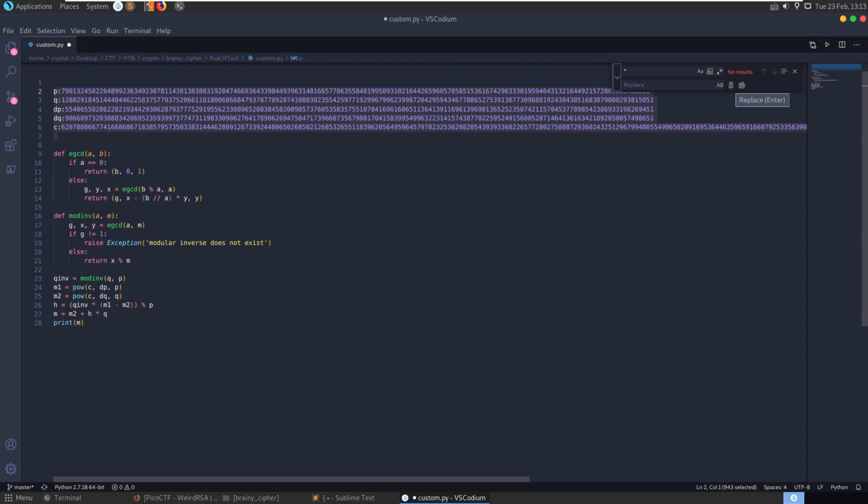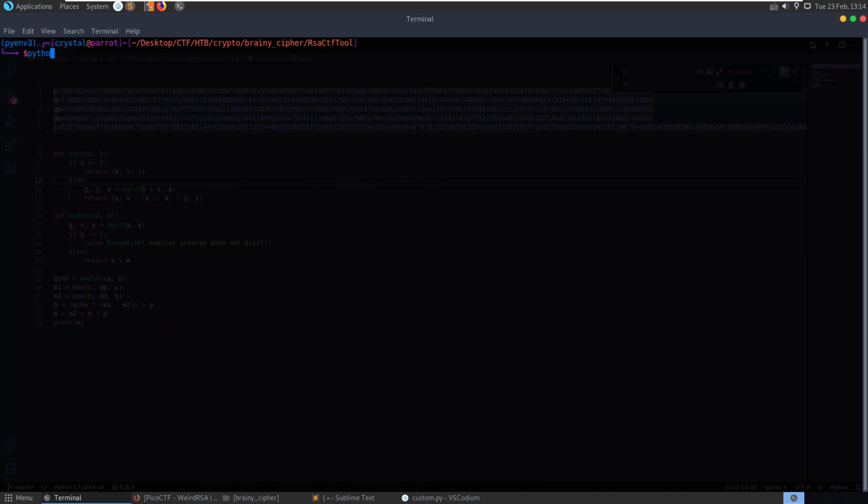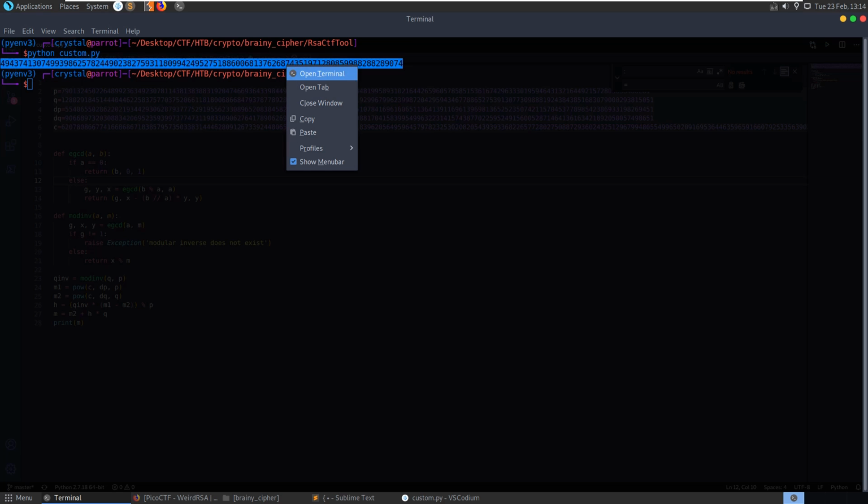Preserve case, replace all, find in selection. Okay, so in the selection we want to replace colons with equals, replace all, and hopefully that will allow us to print M. Let's clear the screen, do Python custom, and right enough, we've printed M.